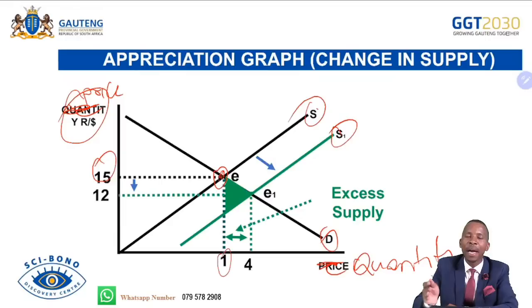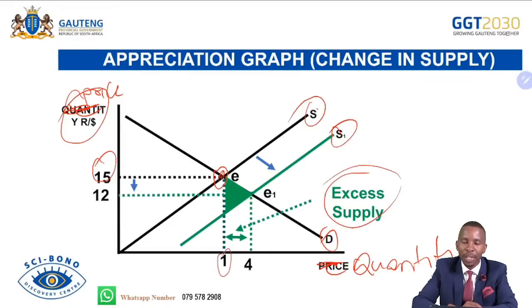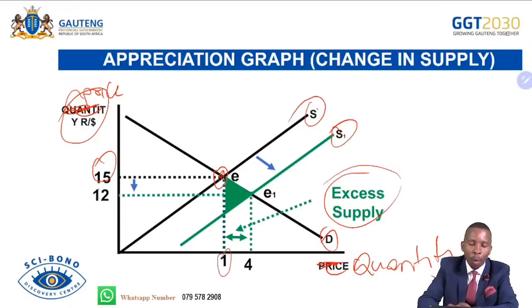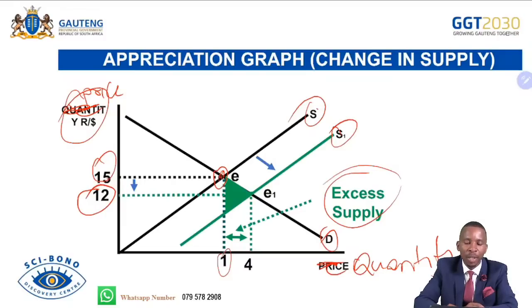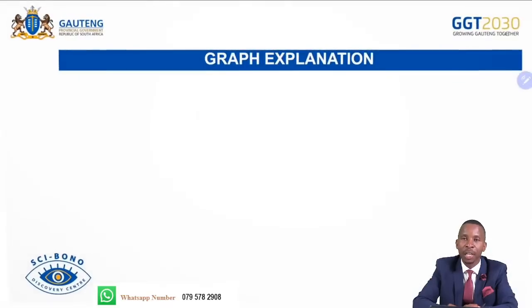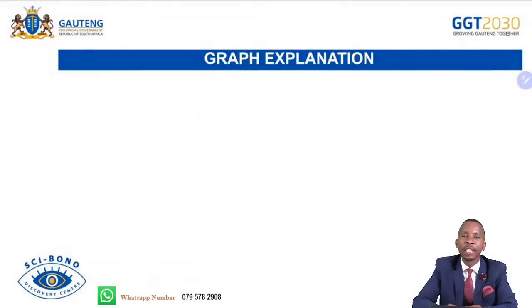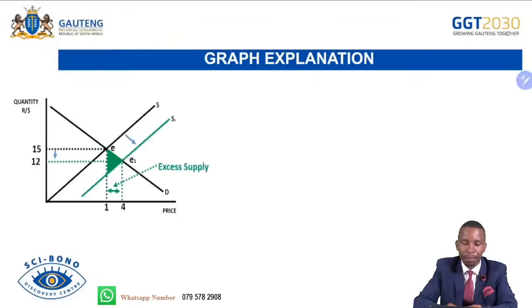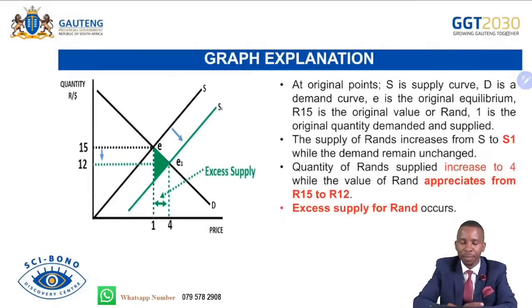With the supply of rand increasing more than the demand, we come across what we call an excess supply. That means our rand is appreciating, because now we will be affording $1 with 12 rand, whereas before we were affording the dollar with 15 rands. So our rand became strong, it appreciated. Remember, appreciation is the increase in the value of the currency in relation to another country's currency due to market forces.